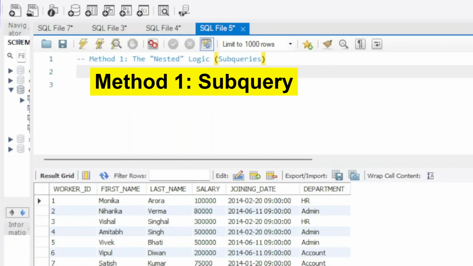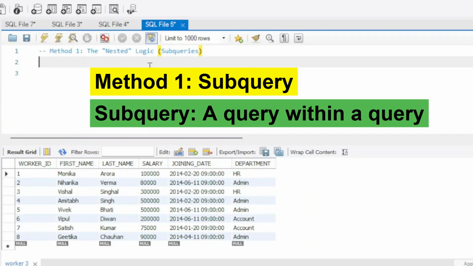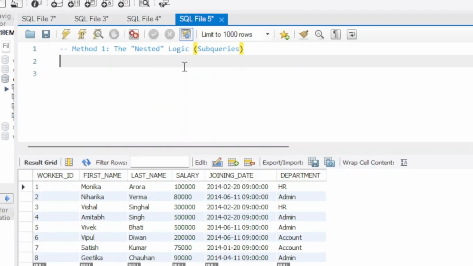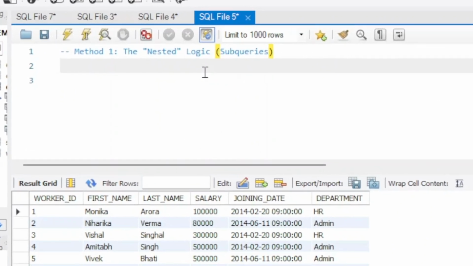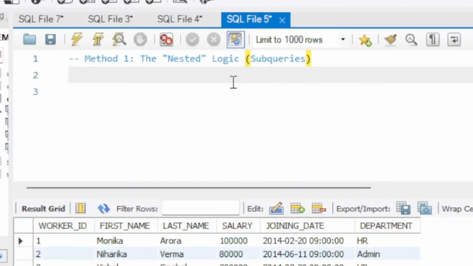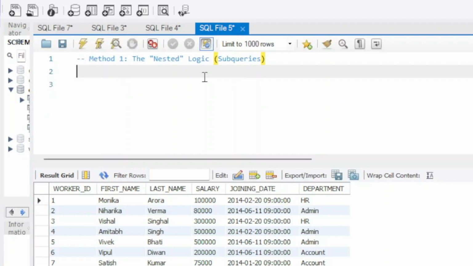exact real offer. Let's try to understand this with the first and most basic approach, that is of the nested logic that uses the concept of subqueries in SQL. Let's say the current table we are working on is worker table. So how this approach will work, we simply have to find the maximum salary from this worker table. So how we can do that?